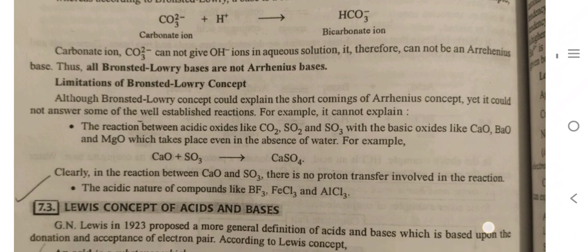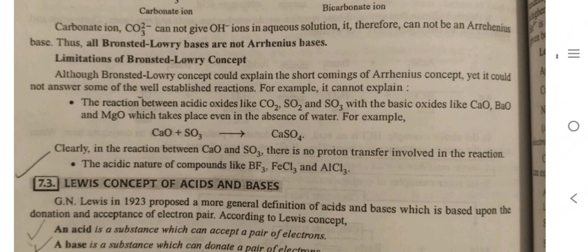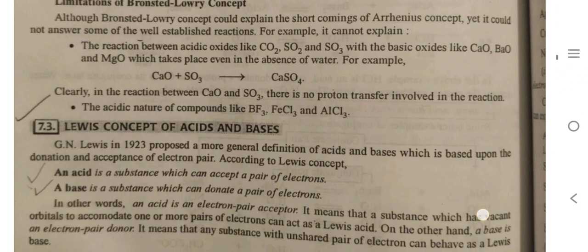Limitation of Bronsted-Lowry concept. Although the Bronsted-Lowry concept could overcome the shortcomings of the Arrhenius concept, it cannot answer some well-established reactions. The reaction between acidic oxides like CO2, SO2 and SO3 with basic oxides like CaO, BaO and MgO takes place even in the absence of water. Clearly, in the reaction between calcium oxide and sulfur trioxide, there is no proton transfer involved. Nor does it explain the acidic nature of compounds like BF3, FeCl3 and AlCl3.